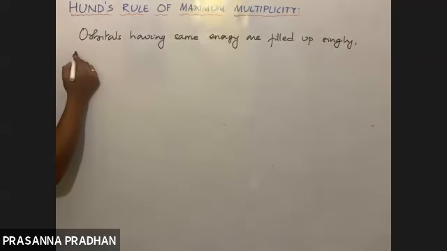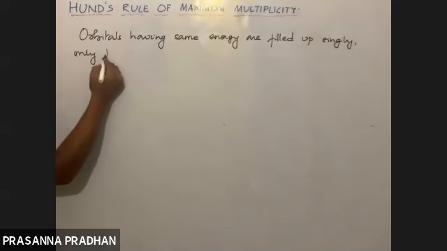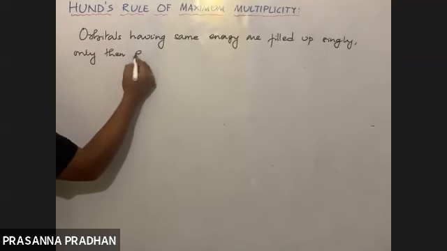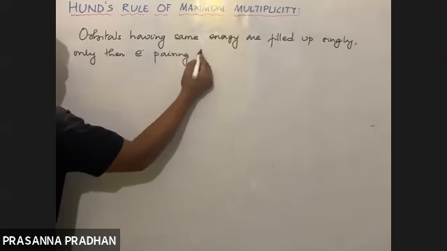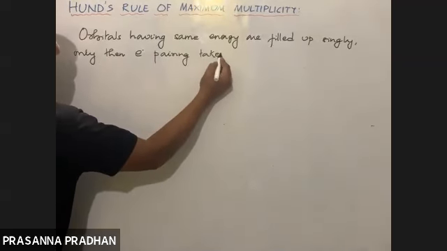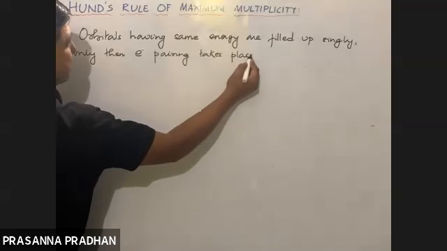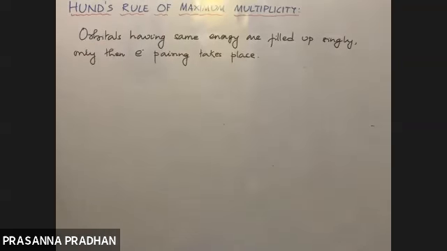I'm writing in my own words, okay? Only then electron pairing takes place. Only then electron pairing takes place.